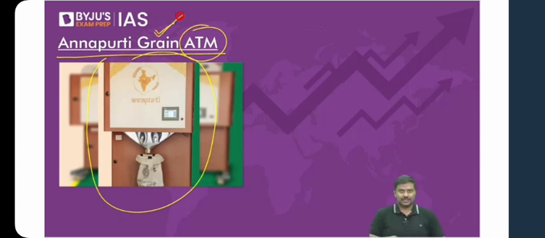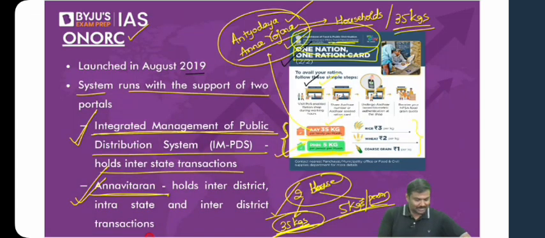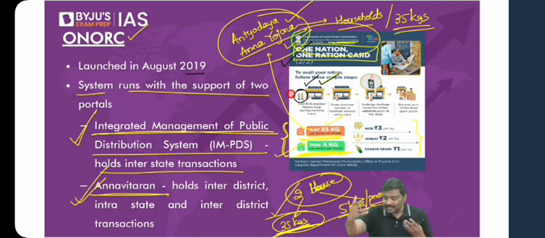So why has it been introduced? One, we want to make it easier for the beneficiaries to go to the shops and get access to food grains. Earlier, I'm pretty sure some of you must have seen it. Here is a fair price shop. In fact, I'll show the picture. Have a look at this. Two beneficiaries are standing in front of the fair price shop. Can you see that? People will queue up. People will have to wait in the line. People will have to spend certain time to get access to their food grains, to get access to their entitlement.